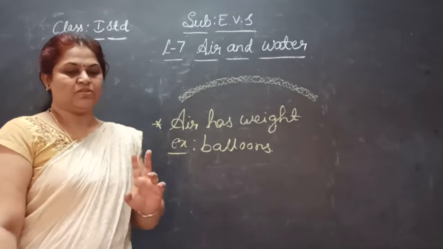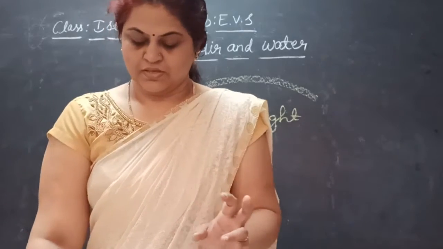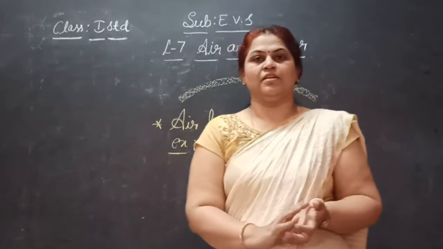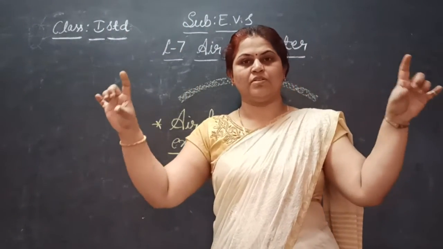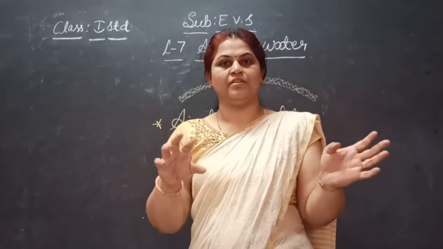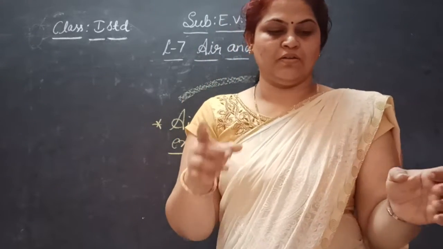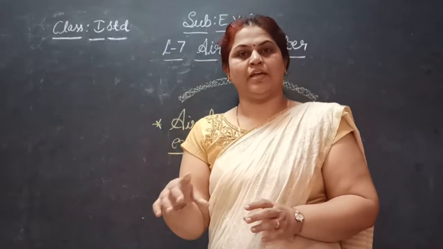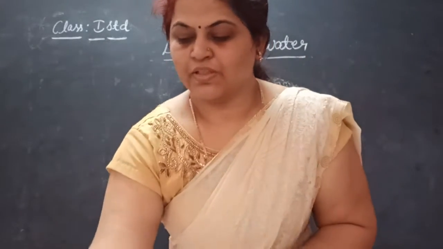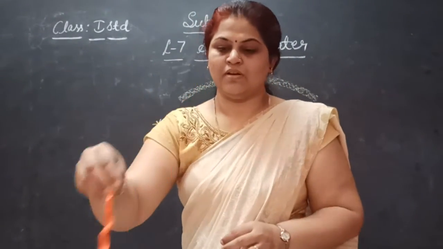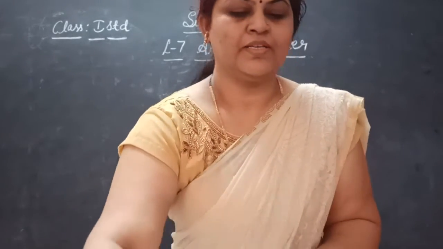Take two balloons and a 1 meter long stick. In one balloon, blow air. The other one, without air, tie to the stick.